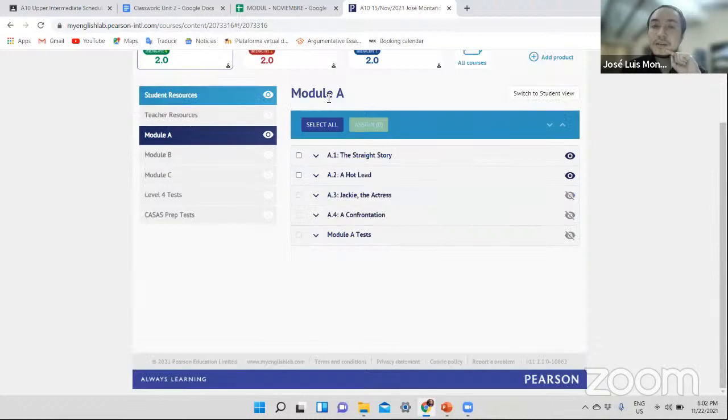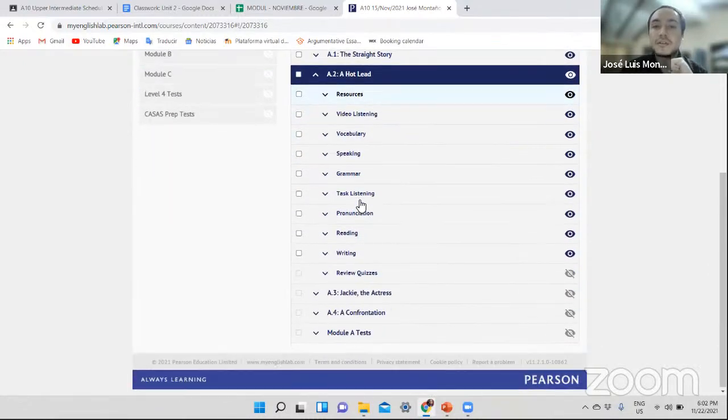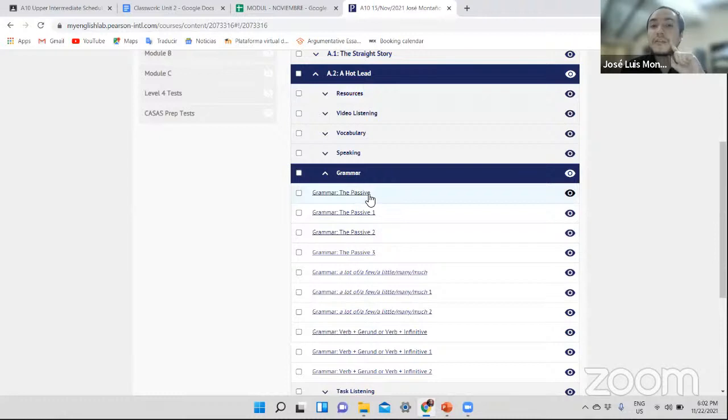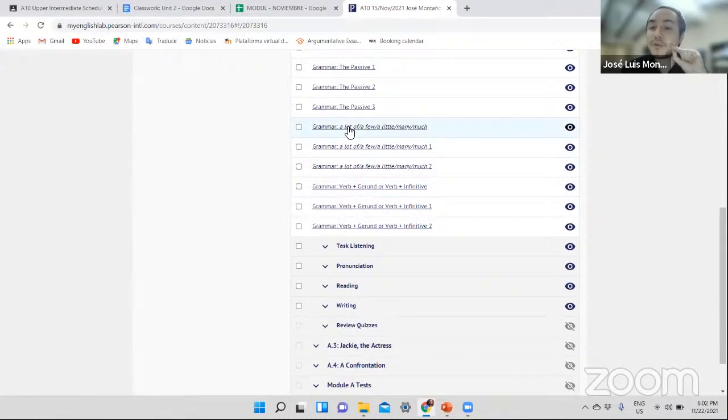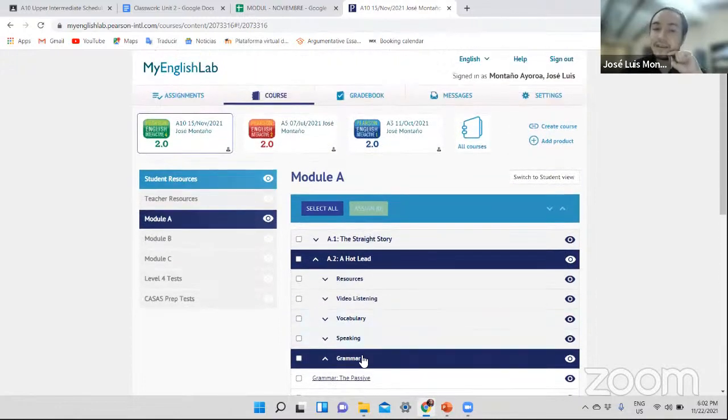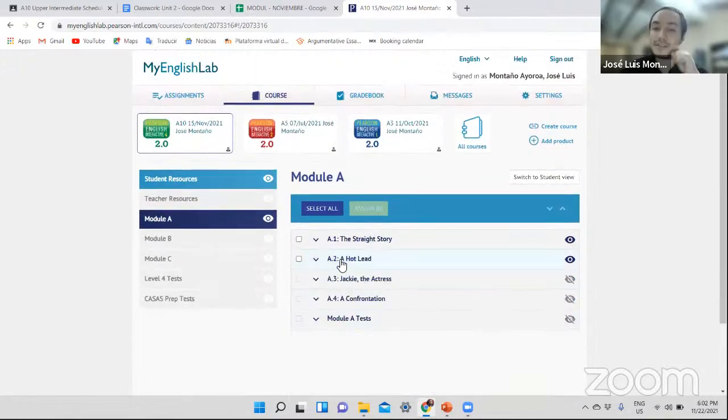Now, this week, we're going to do the following, and I'm going to show you. We need to learn about the passive voice. That's what we're going to do today, passive voice. Then some quantifiers, or words to talk about quantity: a lot of, a few, a little, many, much, etc. And we're going to learn about gerund and infinitive again. Previously, it was only infinitive, but this time it's going to be gerund. And gerund is the verb plus ing. But that's it. Let's begin then with the first lesson.